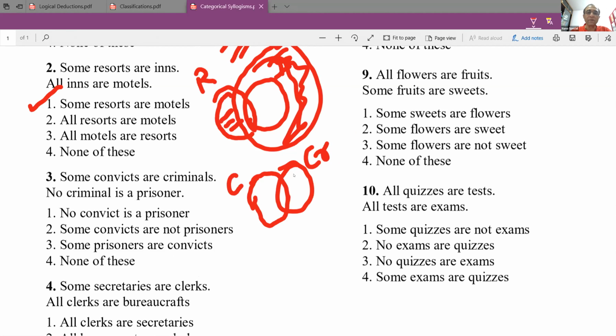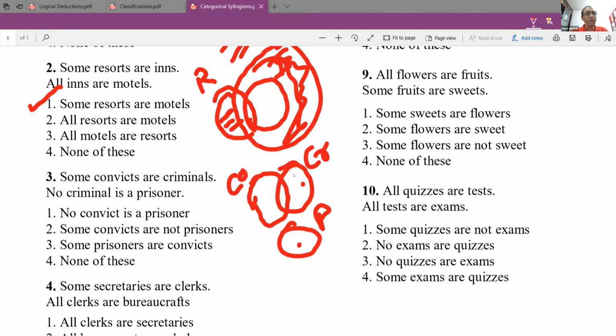No criminal is a prisoner. Now I cannot depict that here. I can only draw another diagram and say prisoners. I only know that no criminal is a prisoner, which means these two sets do not coincide. That is the only thing that I can draw. I do not know the relationship between the set of convicts and the set of prisoners. I only know about the relationship between criminals and prisoners. So no criminal is a prisoner. So that is clear.